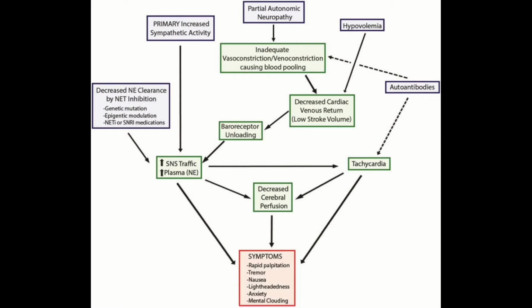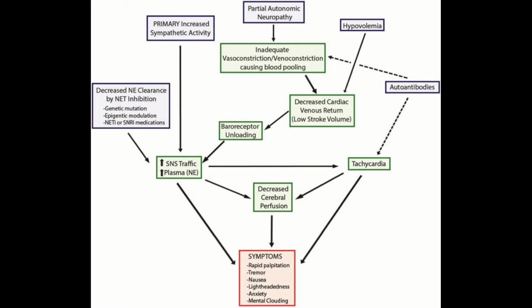This is called partial autonomic neuropathy. So we're switching away from the sympathetic nervous system, and now we're going to look at your autonomic nervous system. Remember, these control automatic functions that you don't think about, like heart rate, digestion, blood pressure, temperature regulation, breathing, etc. So what happens with neuropathy just means nerve damage. So if you have partial neuropathy, you have partial nerve damage to what?